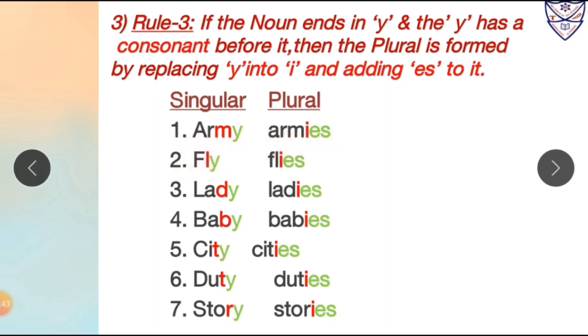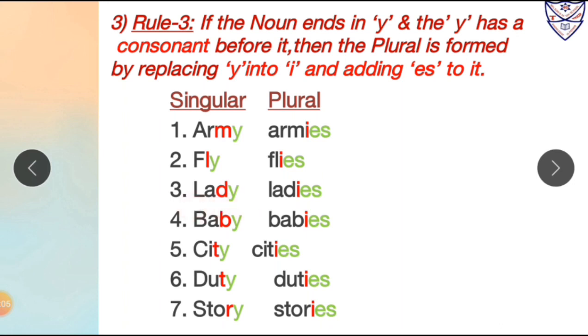Number 2, fly. Over here again the word fly ends with Y, and before Y there is a consonant, and that consonant is L. So we will replace Y with I, and after I we will add ES to it to form its plural. So the singular form fly will become flies in plural form.